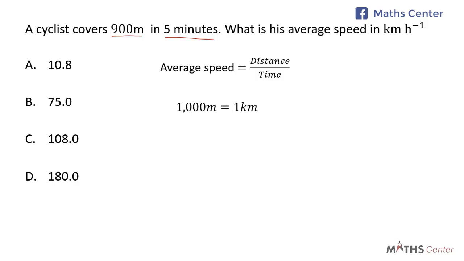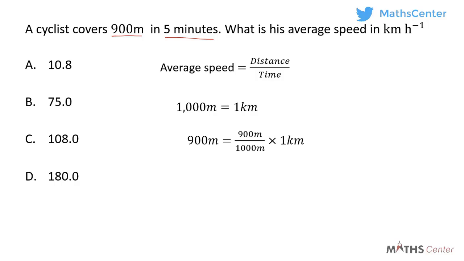We know that the rate of conversion between meters and kilometers is 1000 meters is equal to 1 kilometer. If 1000 meters gives us 1 kilometer, 900 meters, will it give us more or less? As you can clearly see, if 1000 meters is giving us 1 kilometer, 900 meters will obviously give us less. If less, more divide. So 1000 meters will be the denominator and 900 meters will be the numerator.